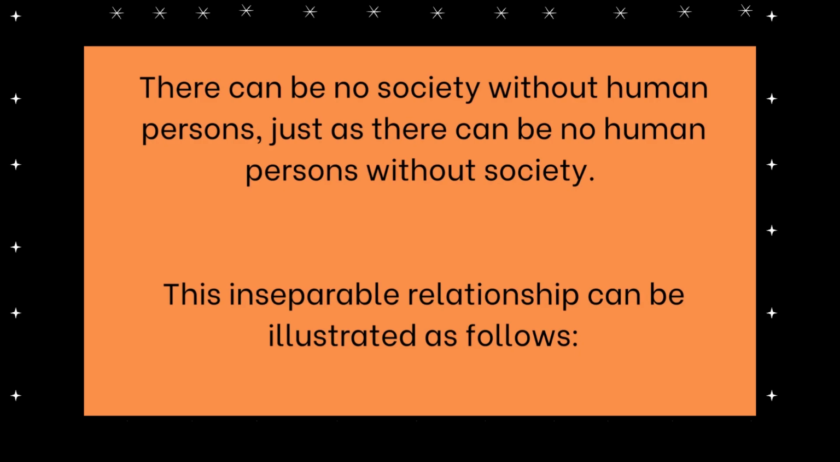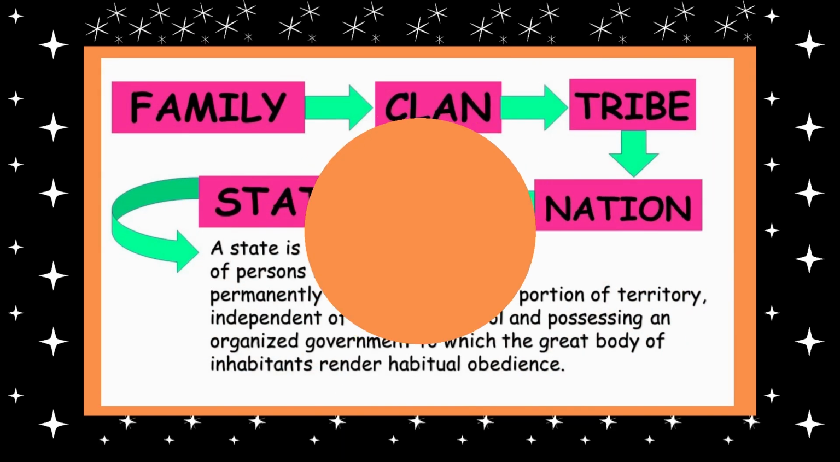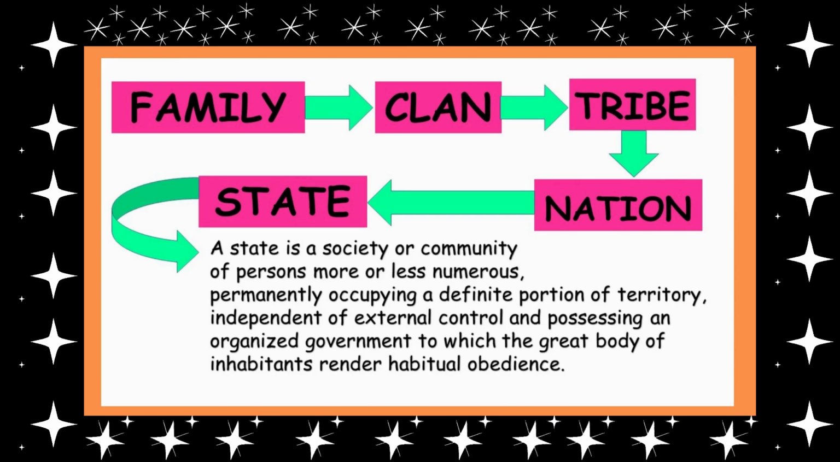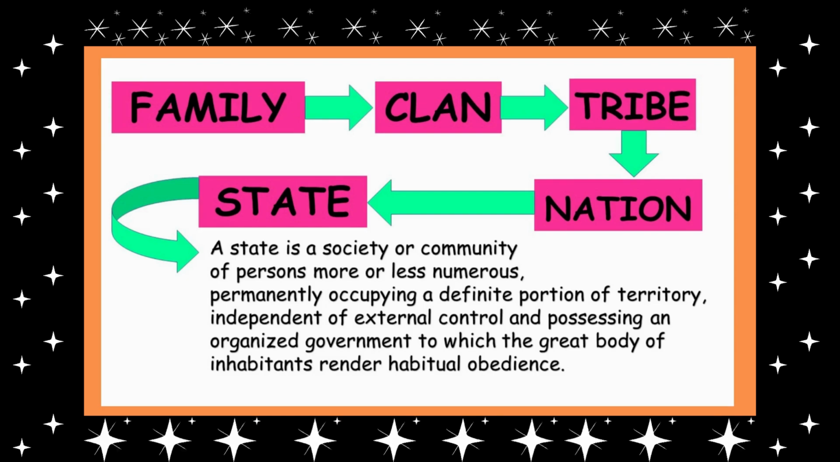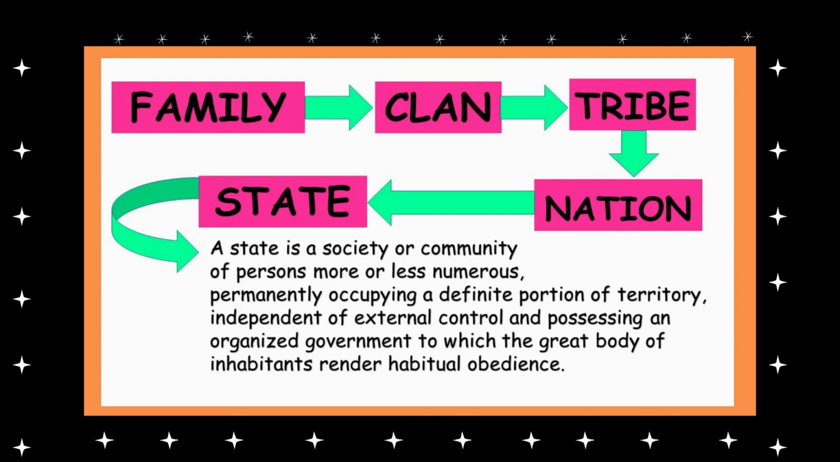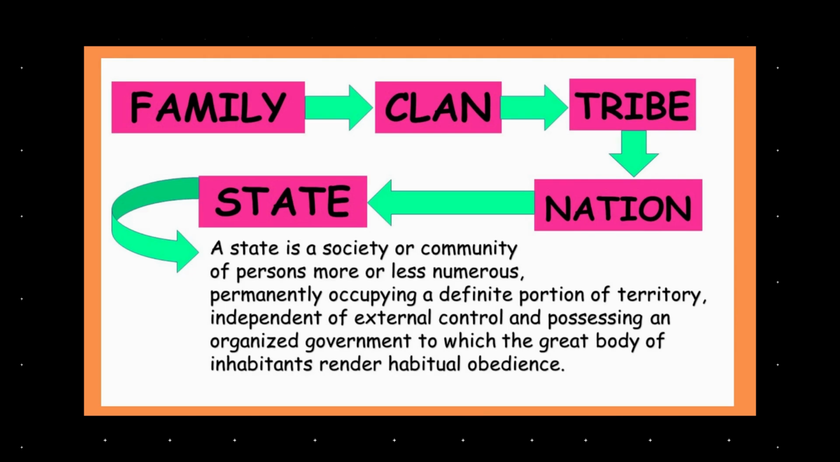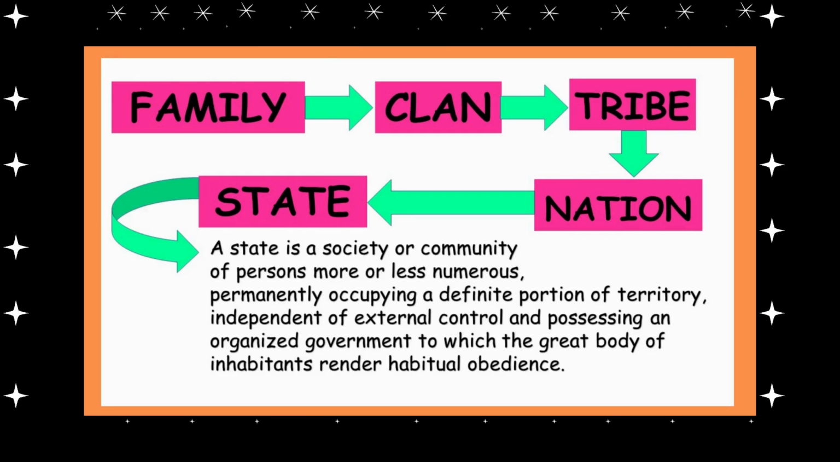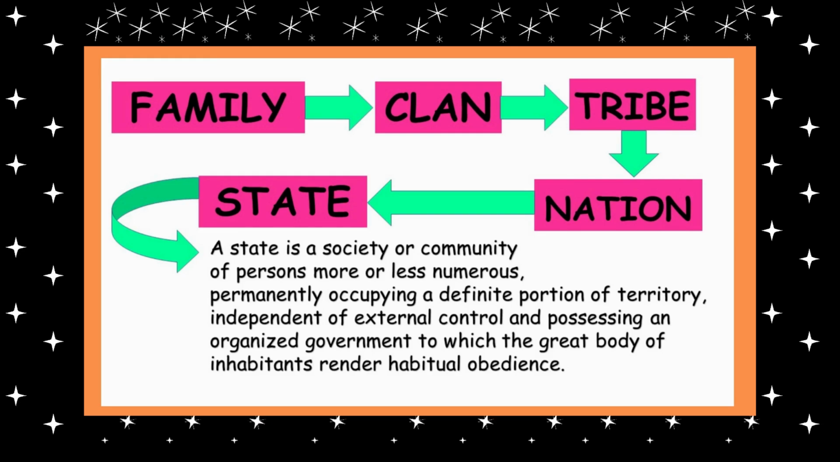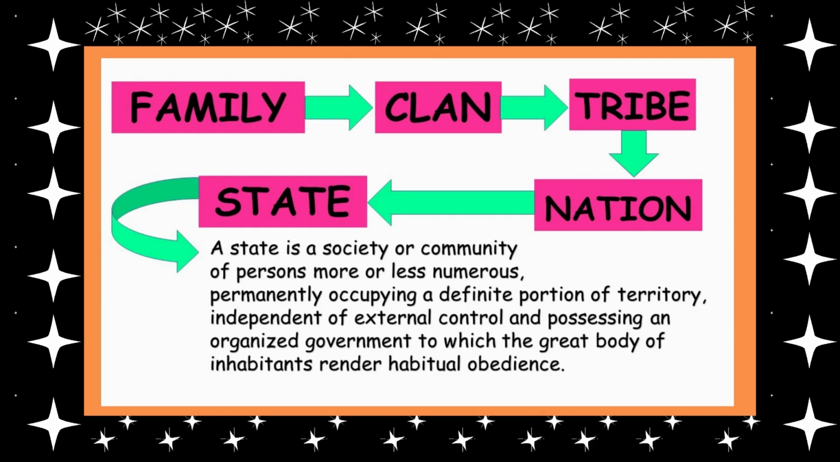This inseparable relationship can be illustrated as follows. Basically, the human person is a member of a family, the smallest unit of society. The family grew into clan, the clan into tribe, the tribe into nation, and nation into state. A state is a society or community of persons more or less numerous, permanently occupying a definite portion of a territory, independent of external control and possessing an organized government to which the great body of inhabitants render habitual obedience.